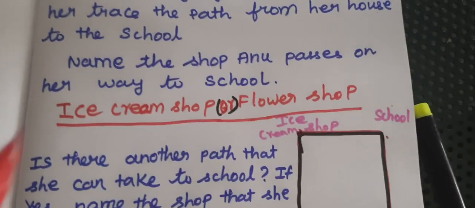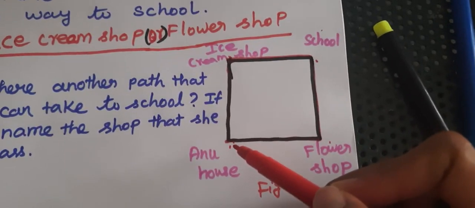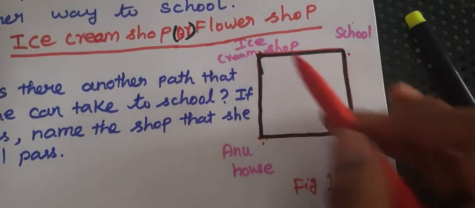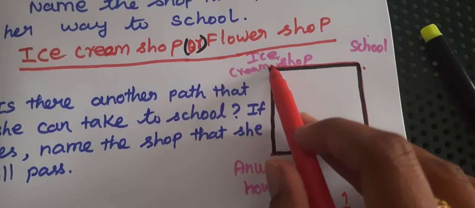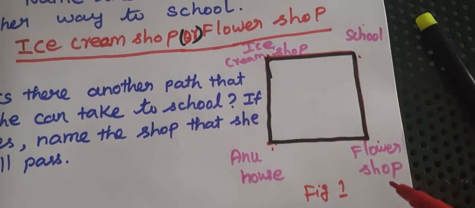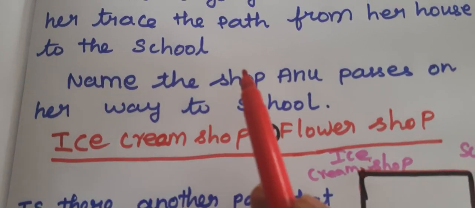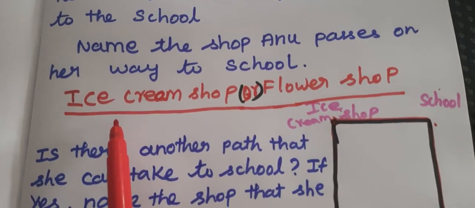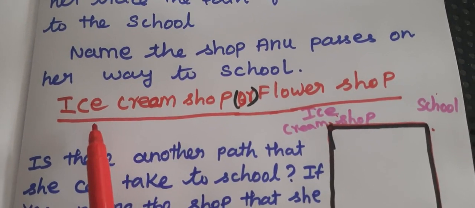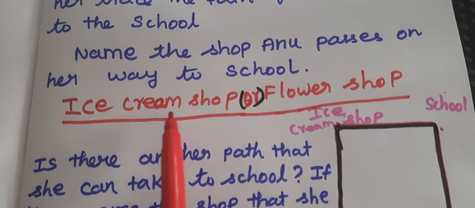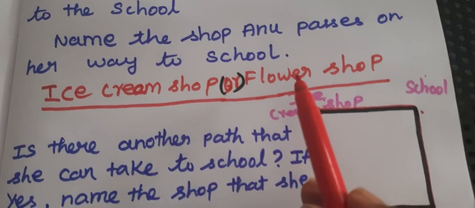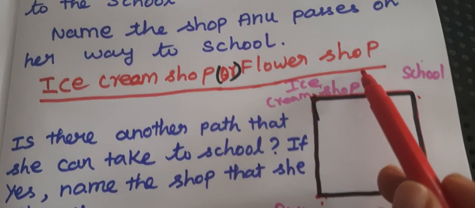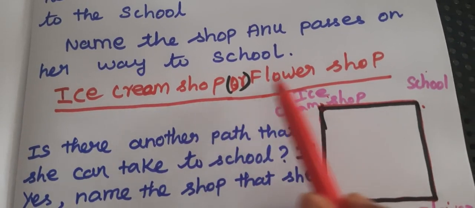So first you see this figure 1. Anu's house has two paths to go to school. One is the ice cream shop path, another one is the flower shop path. Okay. So see here, name the shop Anu passes on her way to school. If you found the ice cream shop path, you write ice cream shop, or else those who found that the path is the flower shop, write flower shop alone. Okay. Any one you have to write.